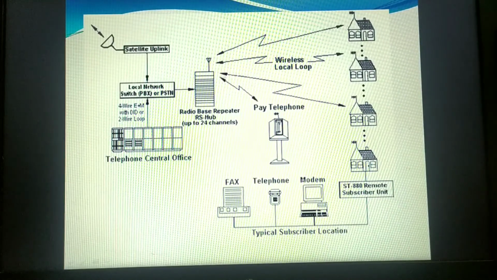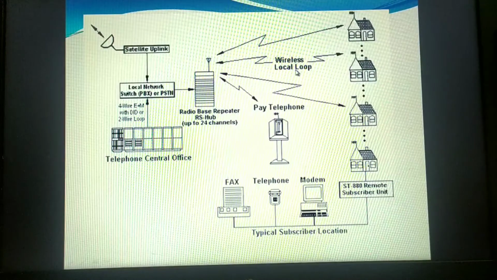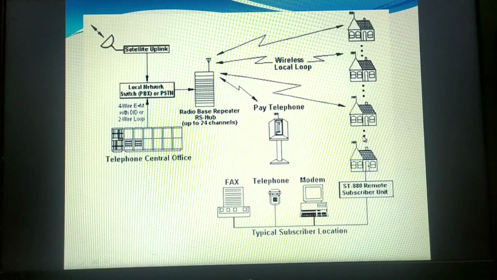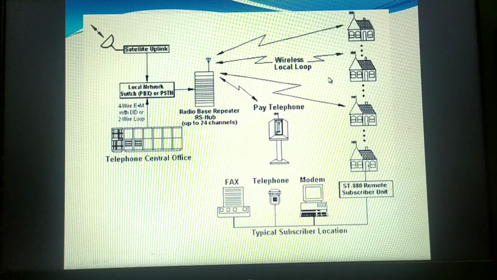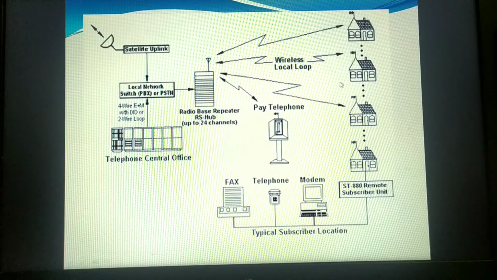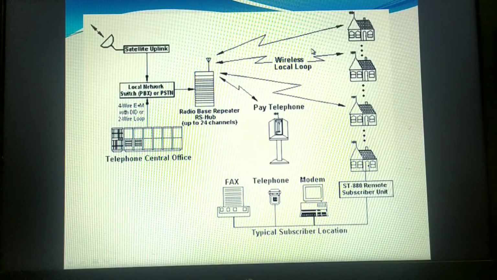Next thing is, it's not only the telephone service. Before wireless local loop came into existence, it was very much analog and restricted only to telephone services. But now it also supports data, like the internet services, transmission for a fax, or a modem could also be connected to the computer in order to have data services. Through wireless local loop we can also send internet services. Now it has been converted to digital also, but we are studying it in the form of analogous. Now let me tell you how exactly the telephone call is being established.